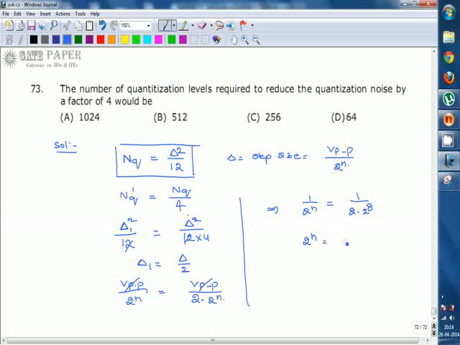Now 2 to the power of n equals 2 into 2 to the power of 8, which equals 2 to the power of 9. So the quantization levels required are 2 to the power of 9, that is 512. To reduce the quantization noise by a factor of 4, the number of bits required is 9 and the quantization levels required are 512. The answer is B.